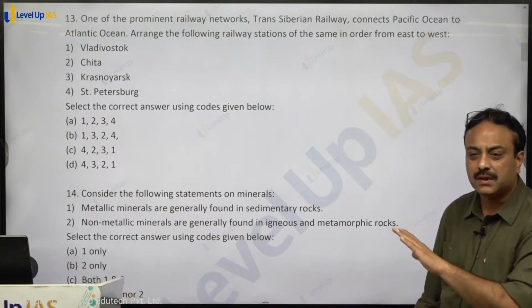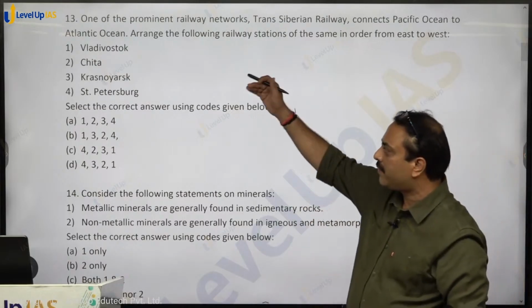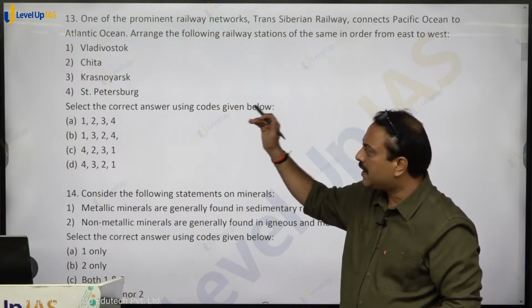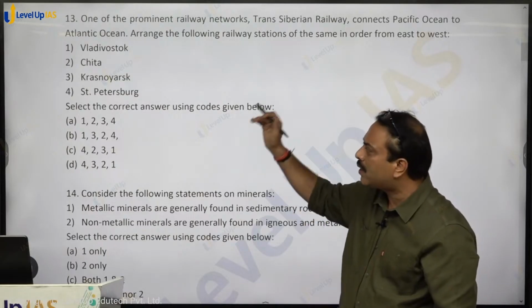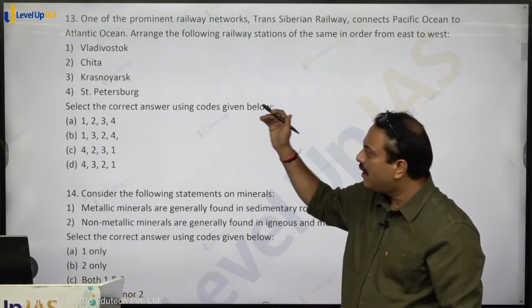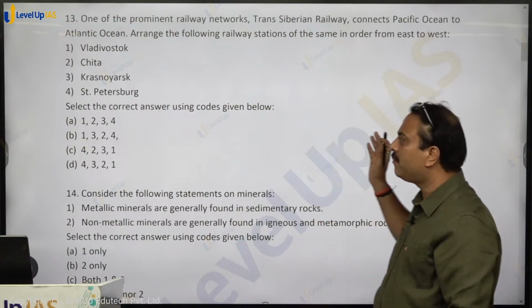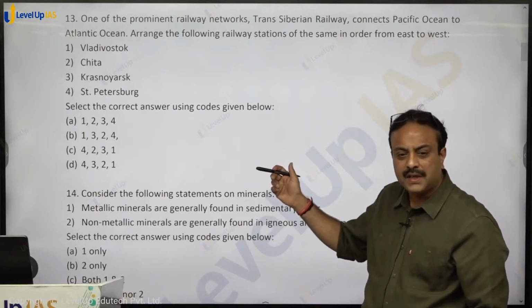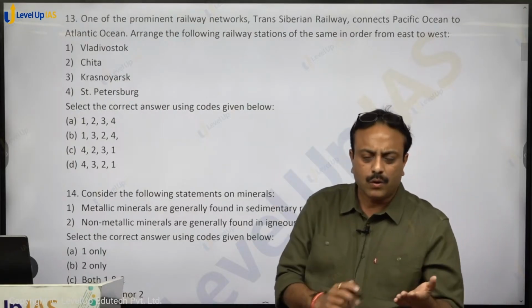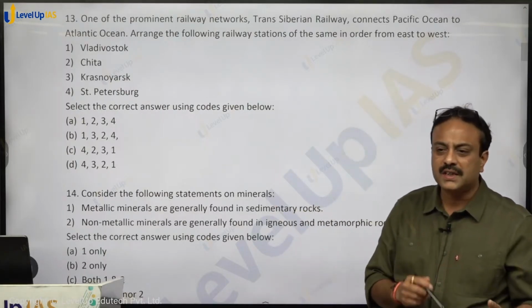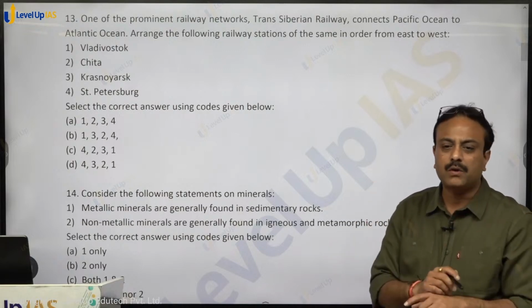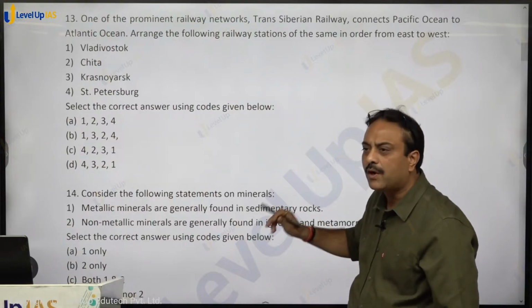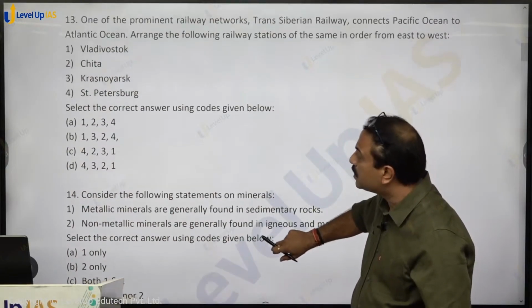Even if you are not aware of this railway network, even then you should be aware of these towns at least. That Vladivostok is located on Pacific coast. St. Petersburg is on Atlantic coast. In between, the 2 towns are written in the order only. Chita, Krasnoyarsk. So when you will move from east to west, it will be Vladivostok, Chita, Krasnoyarsk, St. Petersburg. Apart from that, a number of stations are there. Ulan-Ude, Irkutsk, Novosibirsk, Chelyabinsk, Moscow. All these you have to learn for your preparation, right? So it should be 1, 2, 3, 4. Option A, A for apple, shall be the right answer to this particular question.